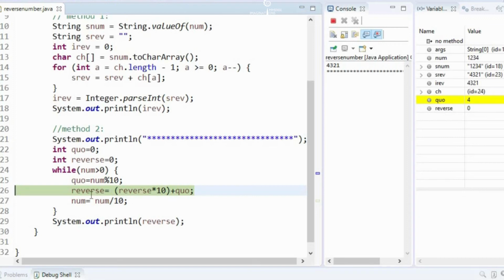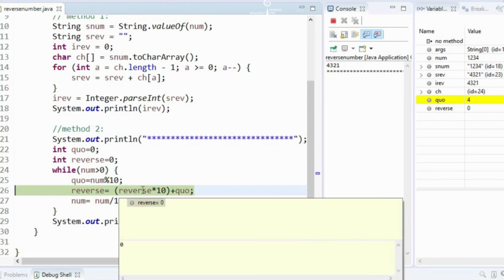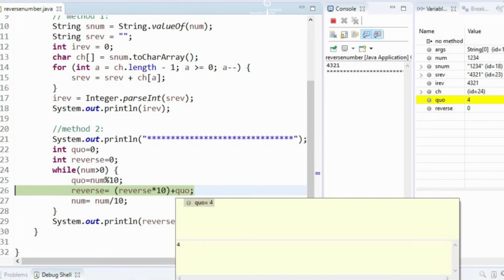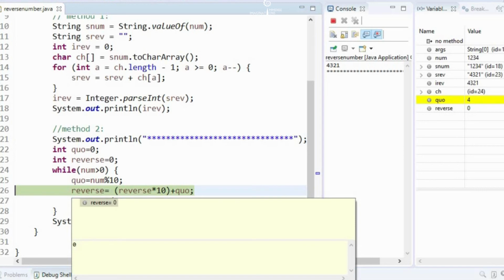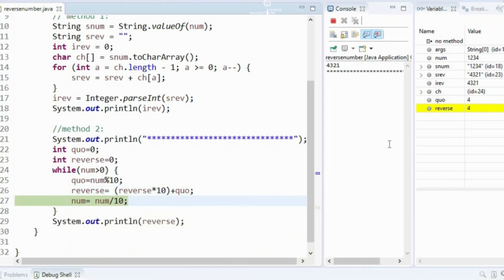Now in the next step we are saying reverse is equal to reverse into 10 plus quotient. So initially reverse is 0, so 0 into 10 will be 0 plus 4, so quotient is 4. Now the reverse variable will have the value 4. Okay, you can see the reverse variable is having 4. Now this logic will be repeated.